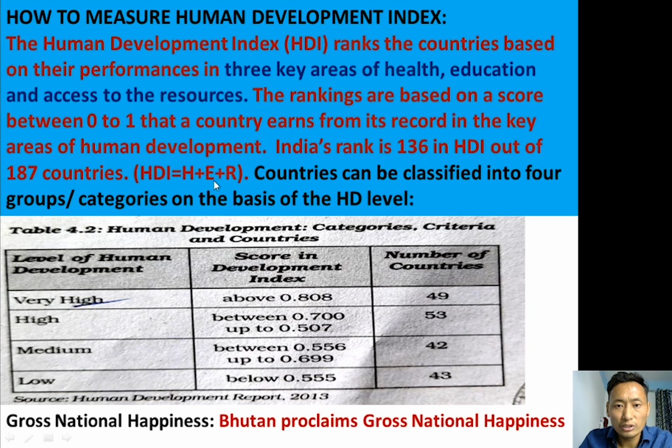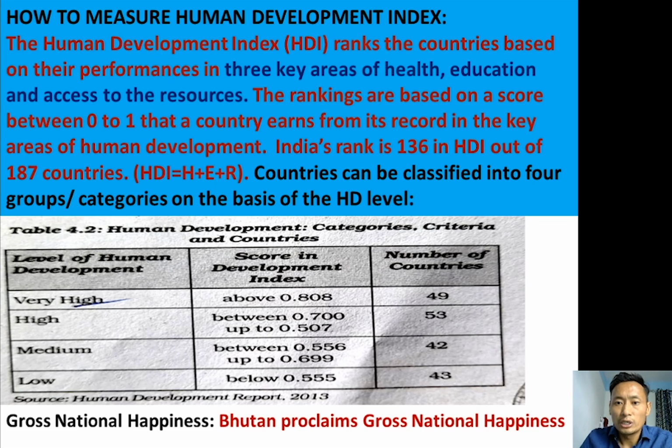If we add all these three indicators or dimensions of the countries, then we will get HDI. Then finally we will calculate these from 0 to 1, and we will rank the countries based on the one value that we got by adding these three key areas.